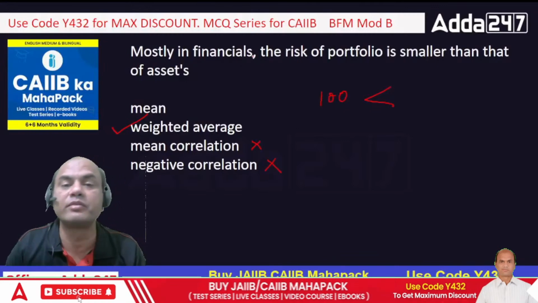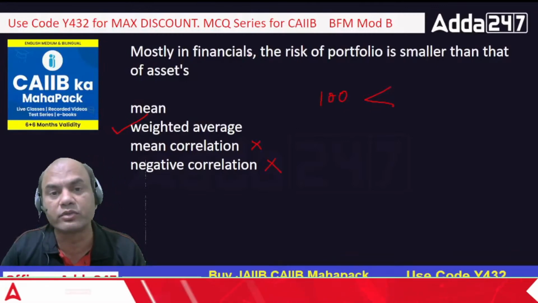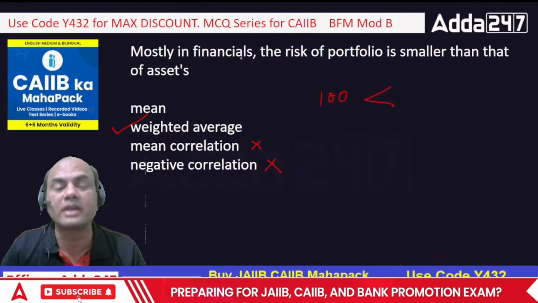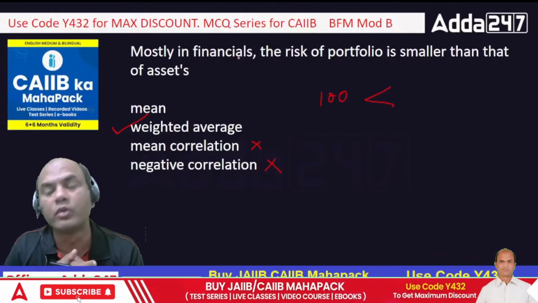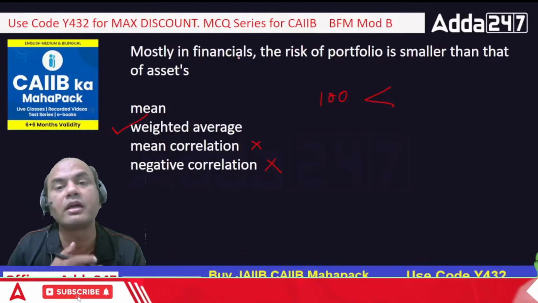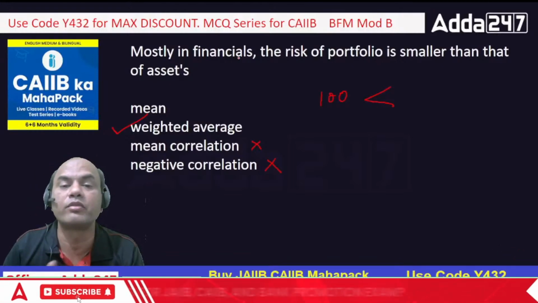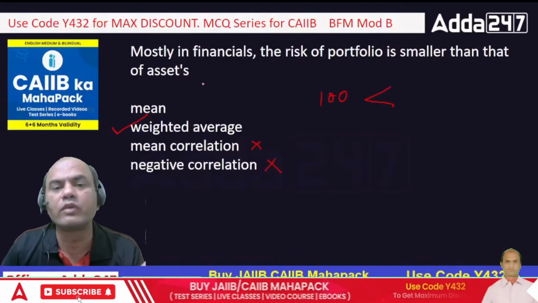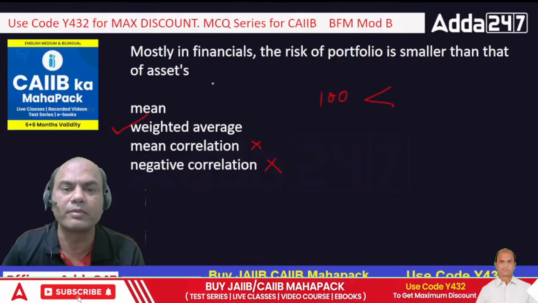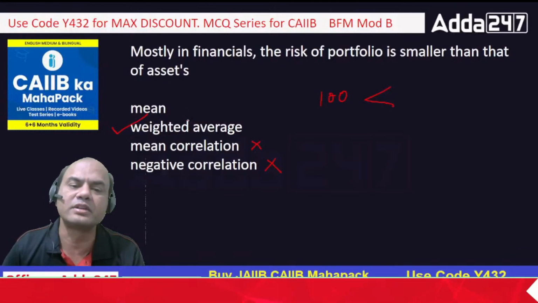Weighted means we give importance to the weight. So what happens if somebody has more strength, like let's say Reliance stock or HDFC Bank stock? If they have more strength, then they'll get a better average. Okay, it's like the hero. In any film, the hero will always get the first preference, right? So that's the basic logic.